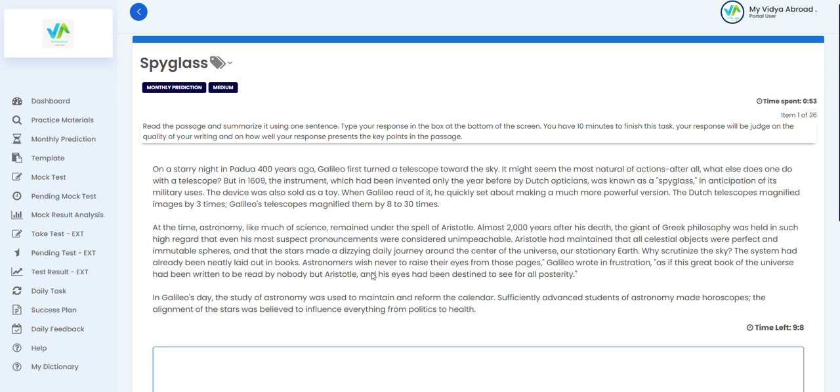To score maximum in content, you need to have at least 15-20 keywords repeated from the text itself. Having said that, the best way to do so is just simply taking few lines from here and connect them with ideal conjunctions. So let's do this here so that you know how to score maximum in this type of questions. On a starry night in Padua 400 years ago, Galileo first turned a telescope toward the sky. It might seem the most natural of actions after all. What else does one do with a telescope?